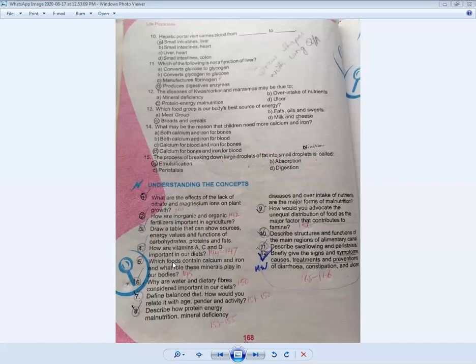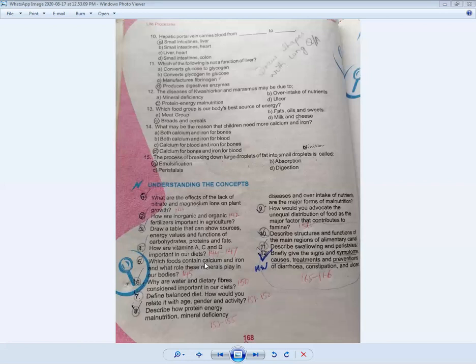Now come to question number 5. This is another long question. Which foods contain calcium and iron, and what role do these minerals play in our bodies? We all know that calcium and iron are both very important for our body. You can find their answer on page number 142. So I will explain what calcium is and what iron is.